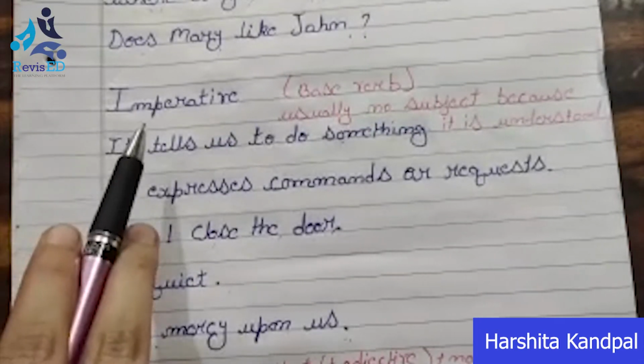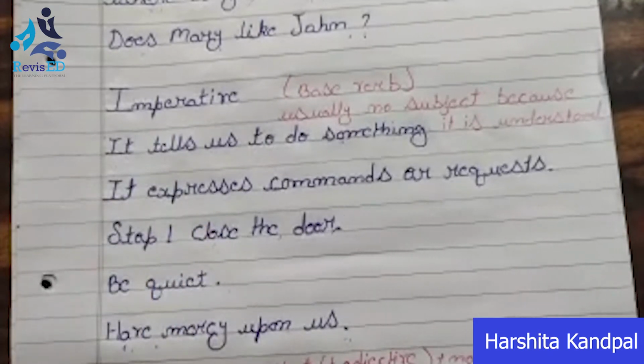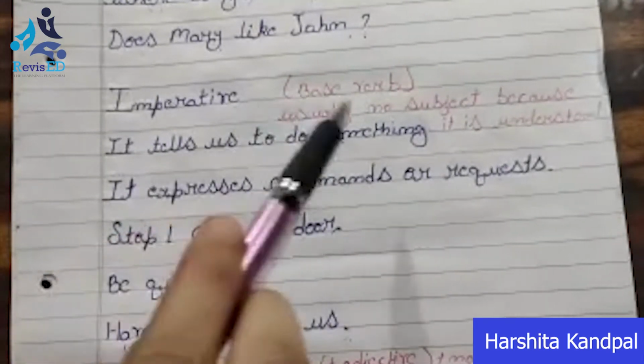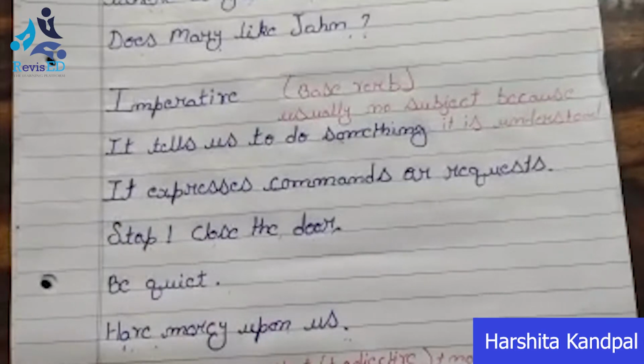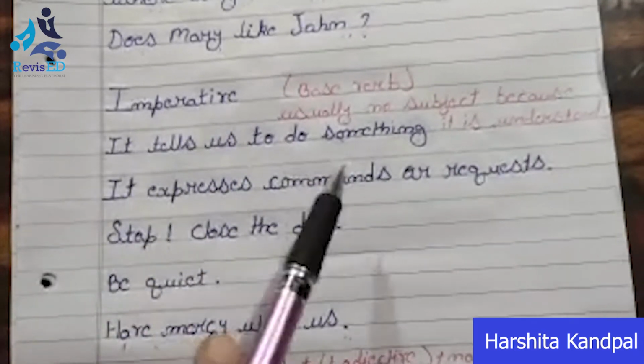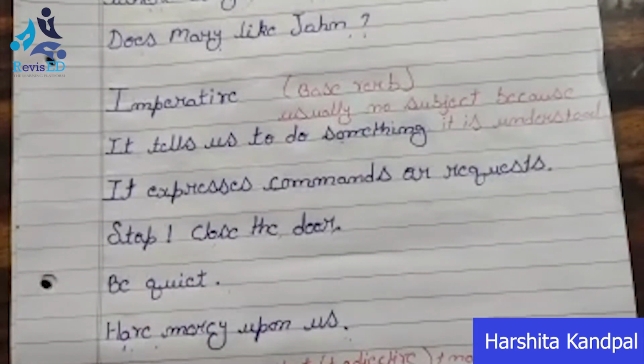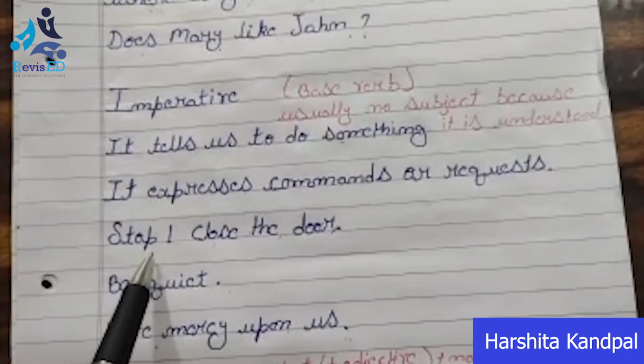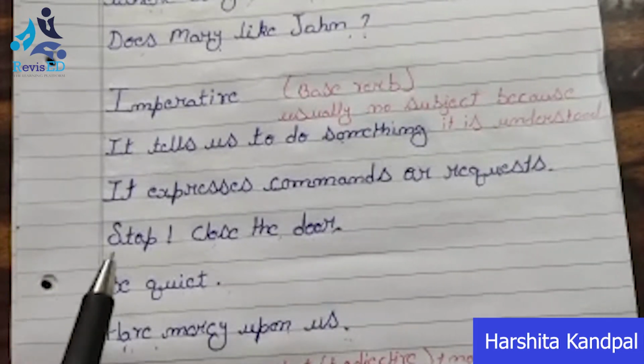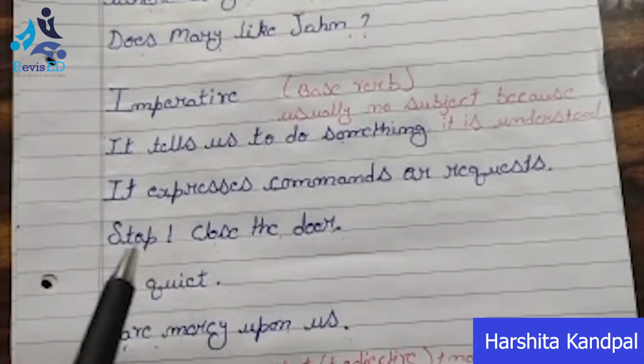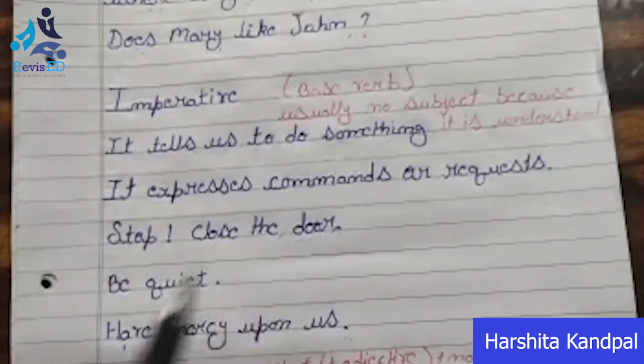Now your third type is imperative sentence, and the structure is your base verb. It tells us to do something and it also expresses commands or requests. Now look at the example, stop, close the door. Here it is giving us a command कि रुको और दरवाजा बंद करो.